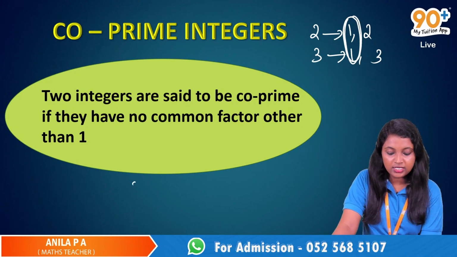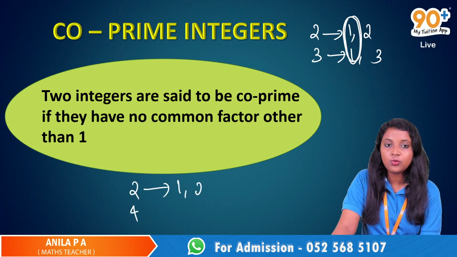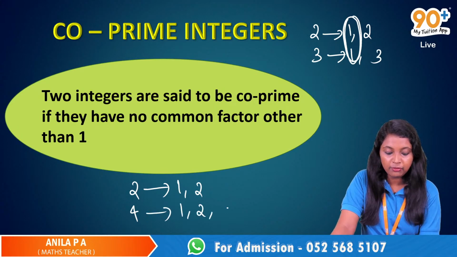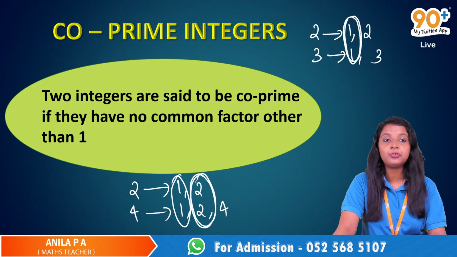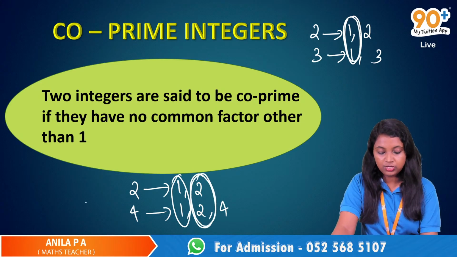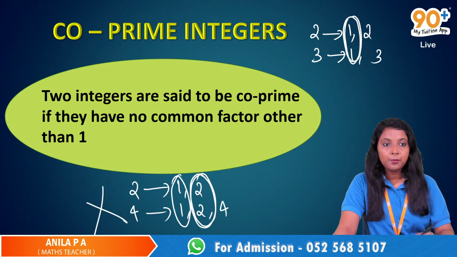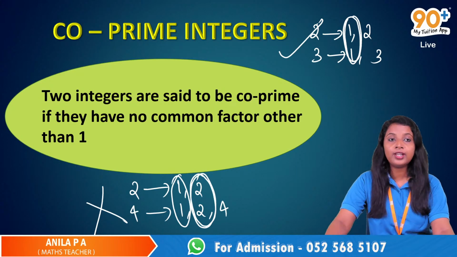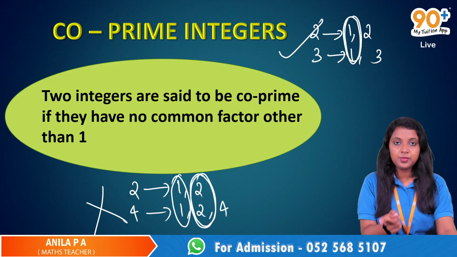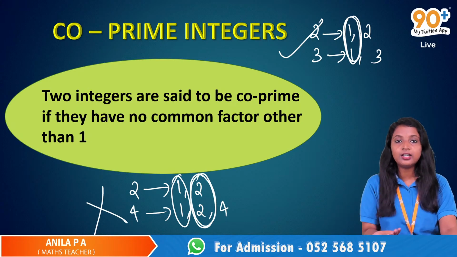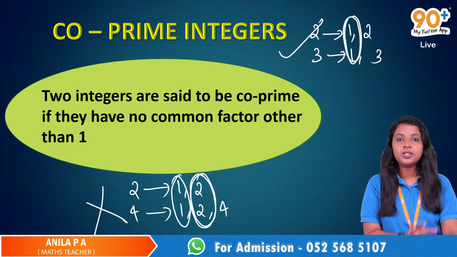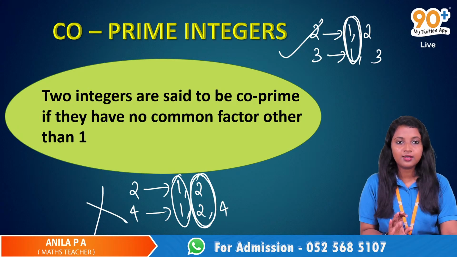Yeah, and when we take 2 and 4, here we have 1 and 2 as the factors, and here we have 1, 2 and 4 as the factors. So here 1 is a common factor, and along with 1 we have 2 as a common factor. So 2 and 4, they are not co-prime, but 2 and 3, they are co-prime. If the only common factor is 1, such numbers are co-prime numbers. If they have common factors other than 1, such numbers are not co-prime. Is it okay?